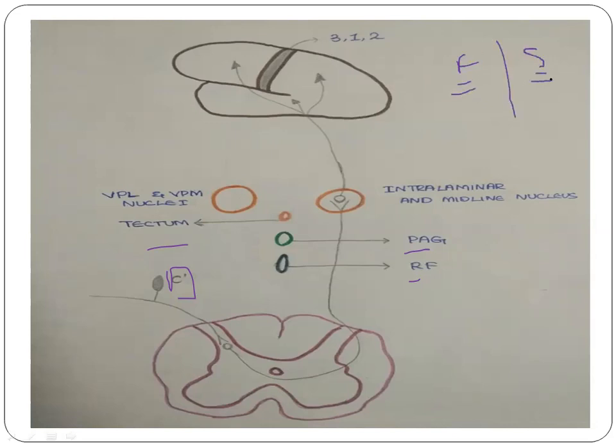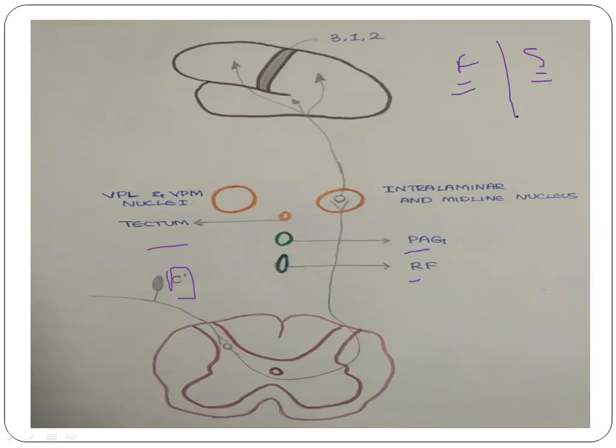When you take the example of fast pain, it is a well localized pain. That is, if you get a pain sensation near the thumb, and it's a fast pain, then you can clearly point to the thumb. In case of slow pain, if there is an actual pain sensation in your thumb, you can only approximately say that your upper limb is painful, and you cannot point exactly to the pain stimulus. So this is the difference regarding the localization of pain. Fast pain is well localized and slow pain is poorly localized.